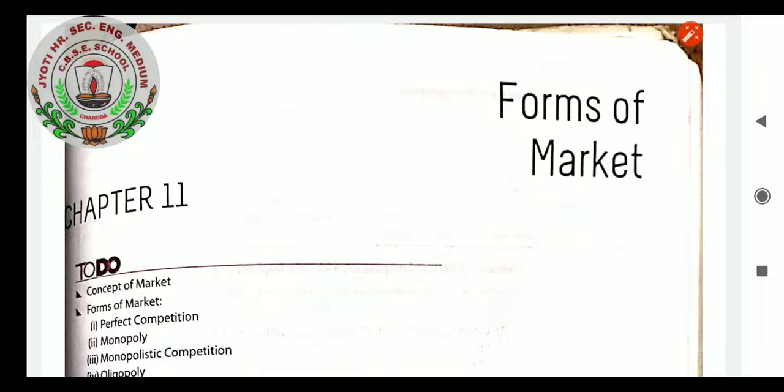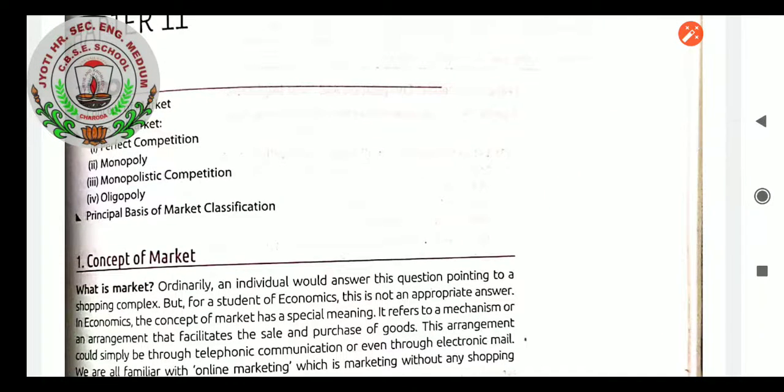What do you mean by market? As from your childhood you are learning, market is a place where things are bought and sold. If it is a vegetable market, vegetables are bought and sold. If it is a cloth market, clothes are bought and sold. That place where things are bought and sold is known as a market. In this chapter we will learn that there are different forms of market. We always think there is only one market where things are bought and sold, but besides this, there are types of market. On the basis of object we know the market, but besides this there are also different forms of market. Let us see the concept of market.